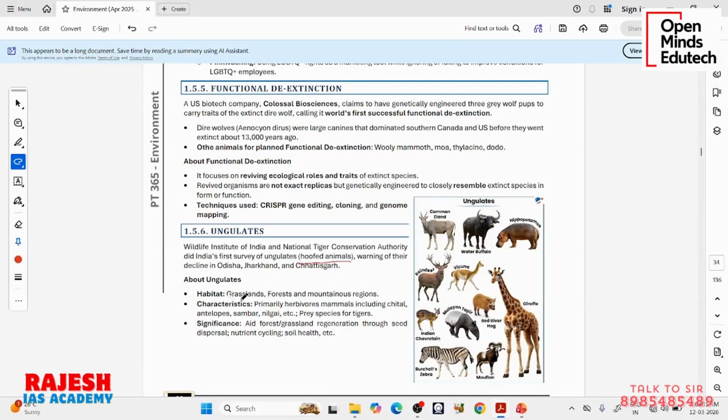Their habitat is in grasslands, forests and mountain regions. They are primarily herbivore mammals, as I told you. They are the usual prey species for tigers, etc. What is their significance? They are very important for forest and grassland regeneration through seed dispersal, nutrient cycling, soil health, etc. You can pause the video and see all the ungulates here. So why is it in the news? Because the Wildlife Institute of India and the National Tiger Conservation Authority did India's first survey of ungulates, and they are saying they are declining in Odisha, Jharkhand and Chhattisgarh. So that is why it is in the news.